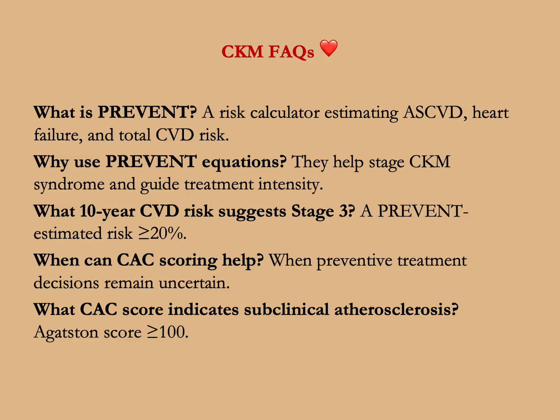What is PREVENT? It's a risk calculator estimating atherosclerotic cardiovascular disease, heart failure, and total cardiovascular disease risk. Why use PREVENT equations? They help to stage CKM syndrome and guide treatment intensity. What 10-year CVD risk suggests stage 3? PREVENT estimated risk greater than 20%. When can coronary artery calcium scoring help? When preventive treatment decision remains uncertain. What coronary artery calcium score indicates subclinical atherosclerosis? An Agatston score of greater than or equal to 100.